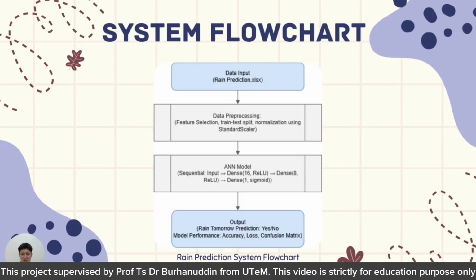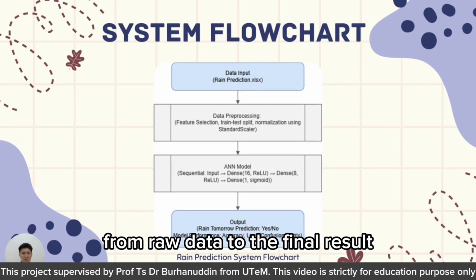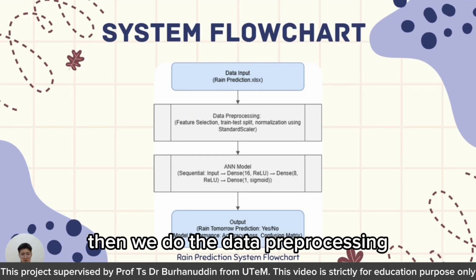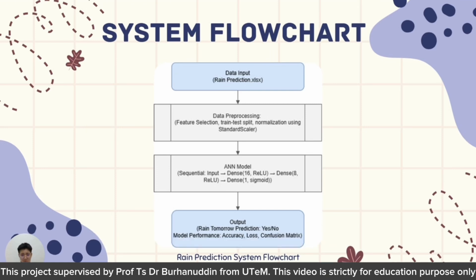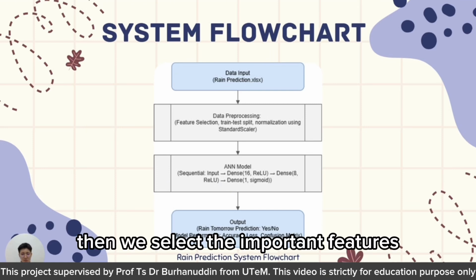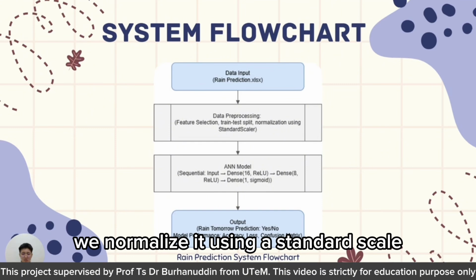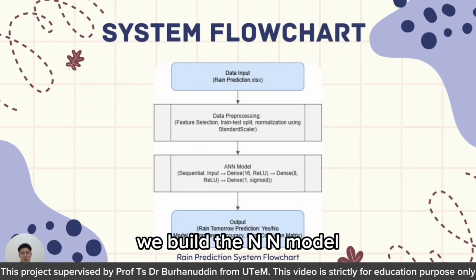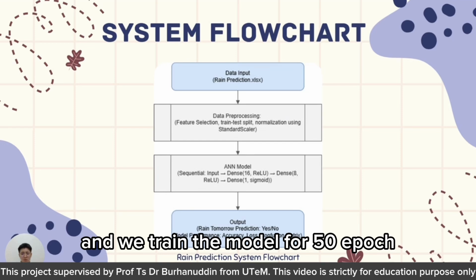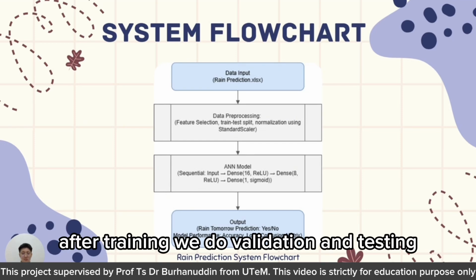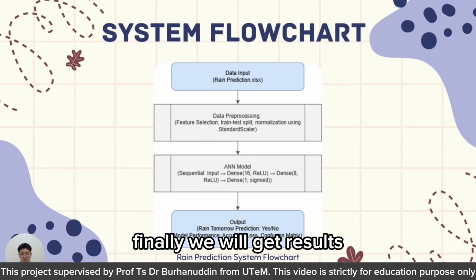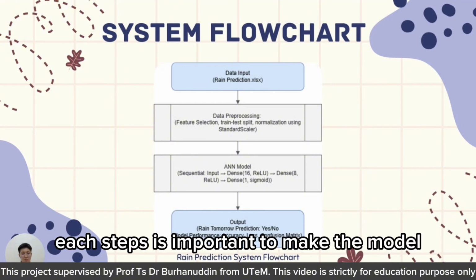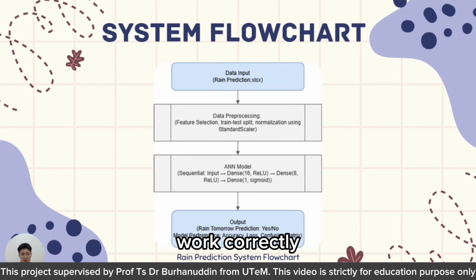And this is our system flowchart. It shows all of the steps from raw data to the final result. We start with the raw weather data, then we do data pre-processing, then we select the important features. We normalize it using a standard scaler, and we split the data into training and also testing. We build the ANN model, and we train the model for 50 epochs. After training, we do validation and testing. Finally, we will get results like accuracy and also the confusion matrix. Each step is important to make the model work correctly.